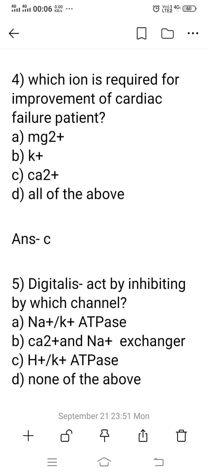Question number 4, which ion is required for the improvement of a cardiac failure patient? Option A, magnesium. Option B, potassium. Option C, calcium. Option D, all of these. Calcium ion is the type of ion which increases the force and rate of the heart. So calcium ion is required for the improvement of a cardiac failure patient. So the right answer is option C.